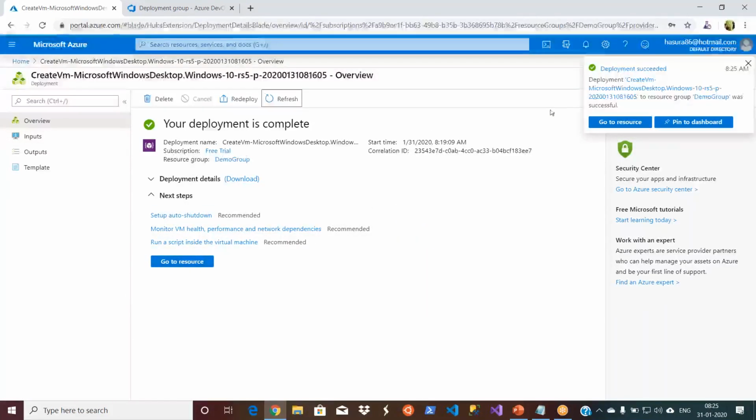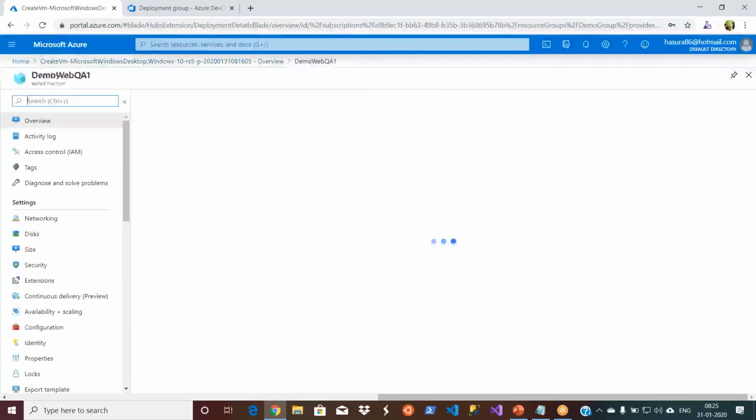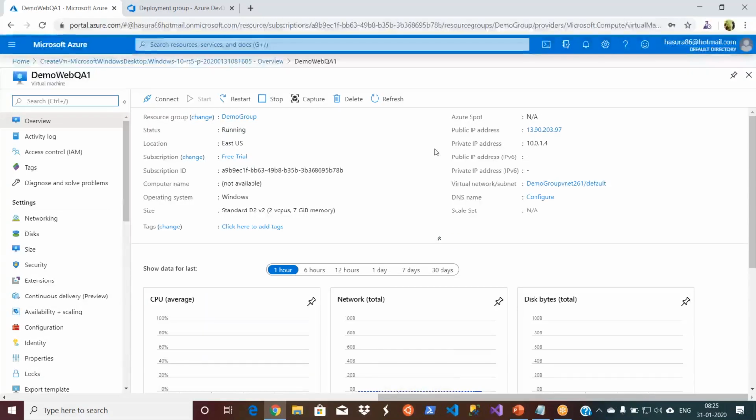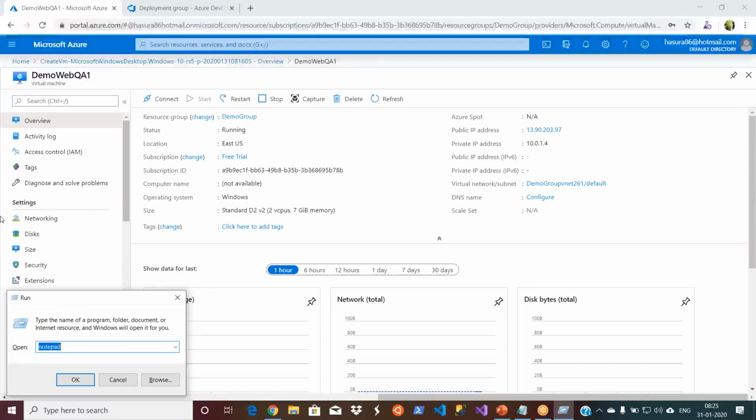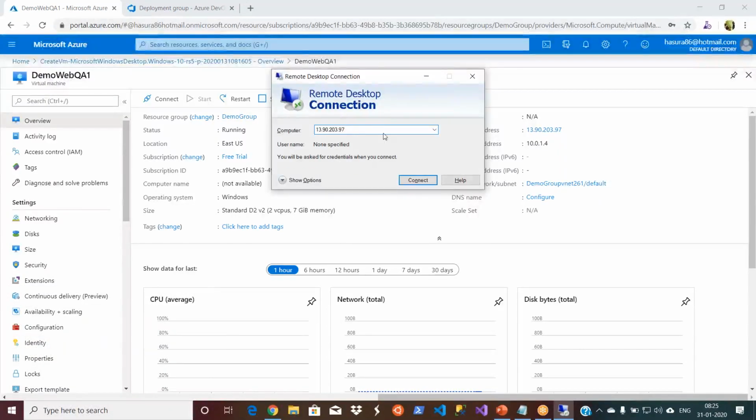Okay, cool. My VM has been created. Let's go to the resource and then take the IP address. So this is how I access. This is my public IP address. Let's copy. So go to run and say mstsc remote desktop. Paste it here. Connect.